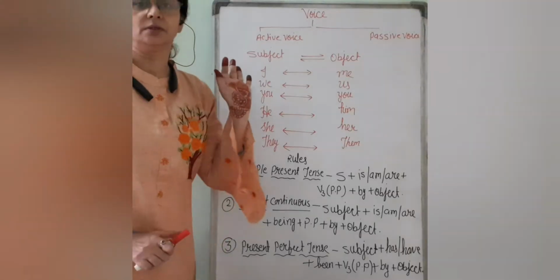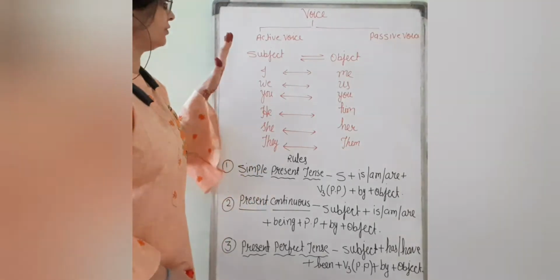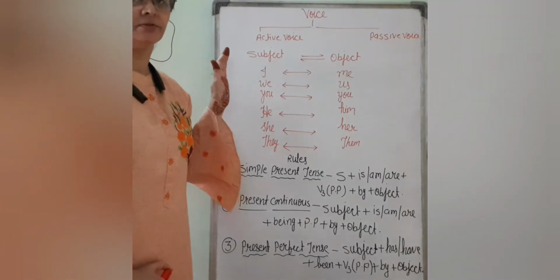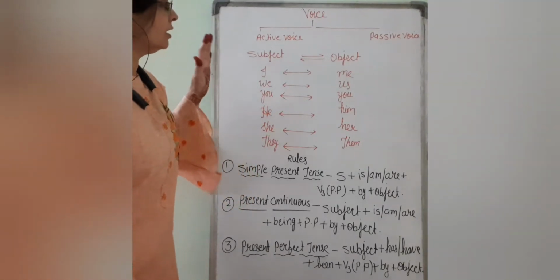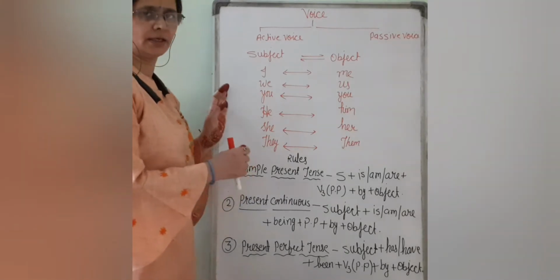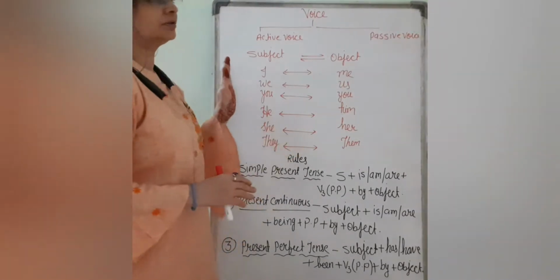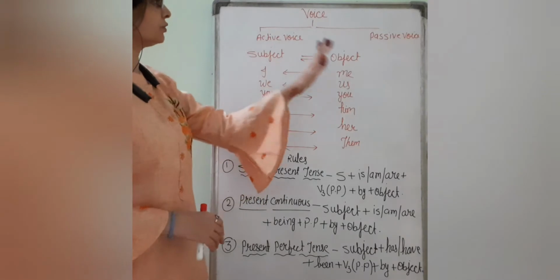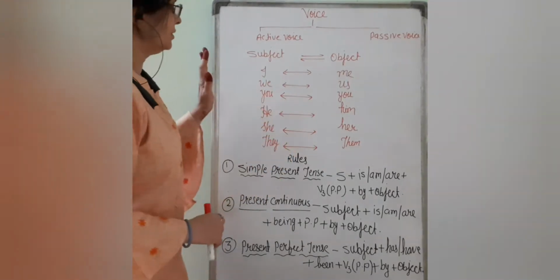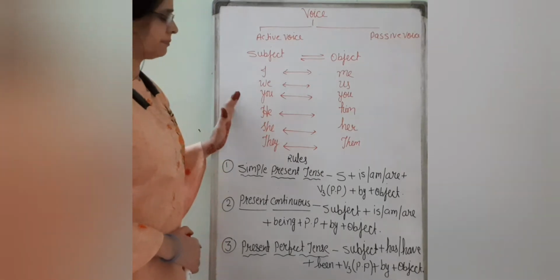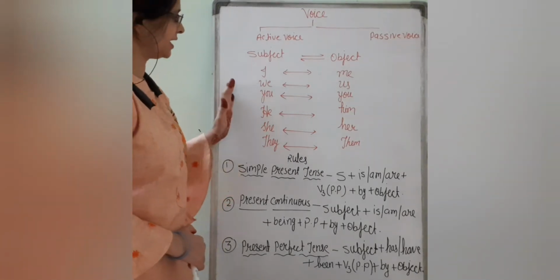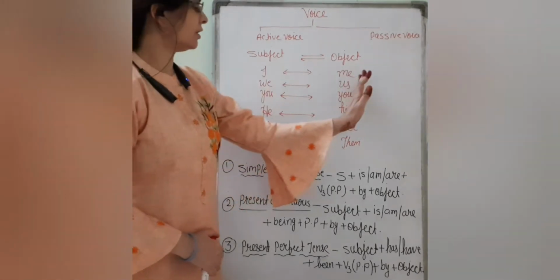I told you the concept of the active and passive voice and what is active and what is passive voice, that I explained to you. Now I am going to tell you about the little concept of the pronouns, how they are changed from active to passive or passive to active. So when the pronoun first person, second person, third person are there at the subject place, it will change accordingly.